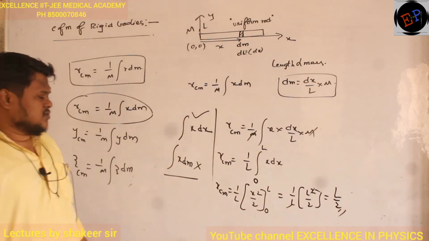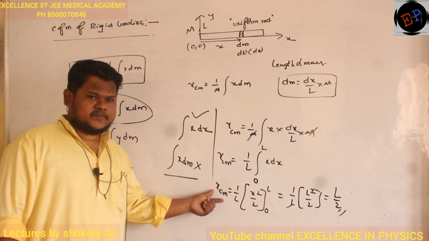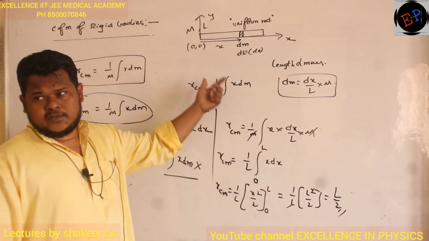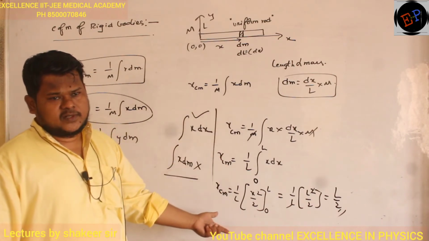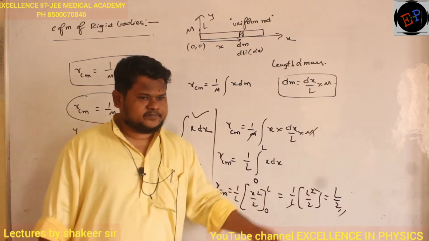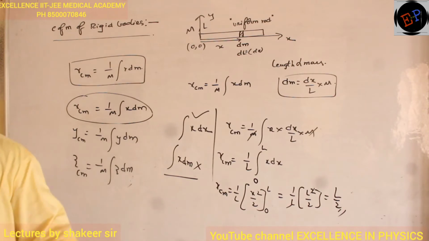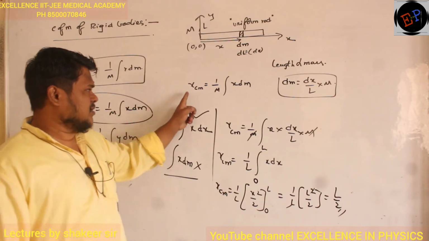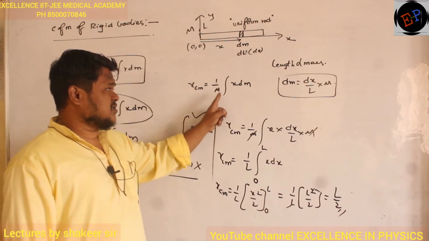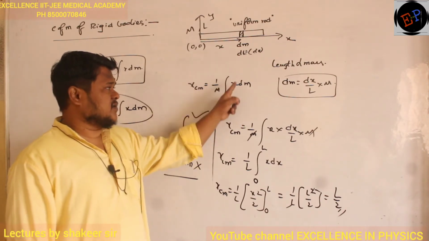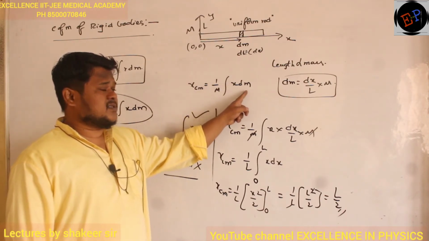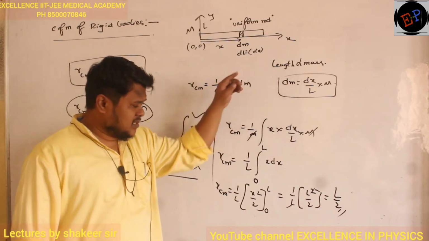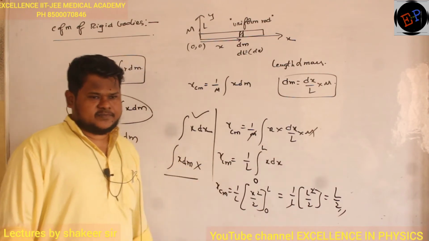Clear? So where is the position of center of mass from the origin? L by 2, exactly at the middle. Satisfied? For a rod, the center of mass will be at the center only. So proved. Are you able to understand how we are using these equations? So we are taking x center of mass is 1 by M integration of x dm. This is the equation. But x cannot be integrated with respect to dm, so dm I am converting in terms of dx. Then I am substituting, then I get the answer.